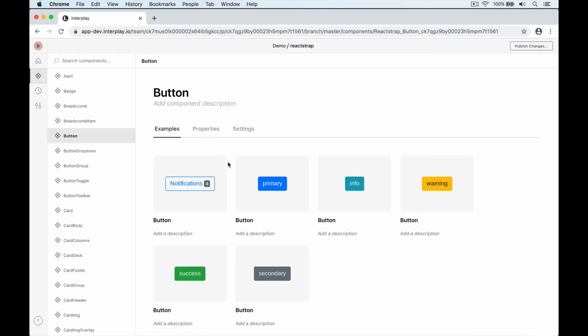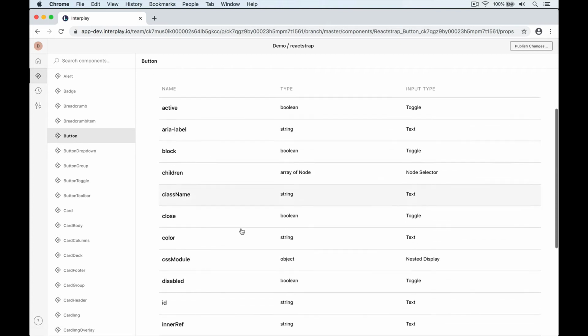So let's look at button as the owner back in Interplay. We can see all the button properties that the import found in the source code. Let's hide some of them.